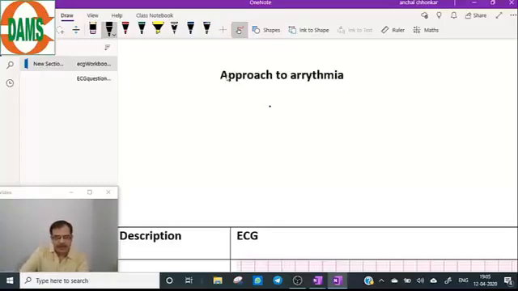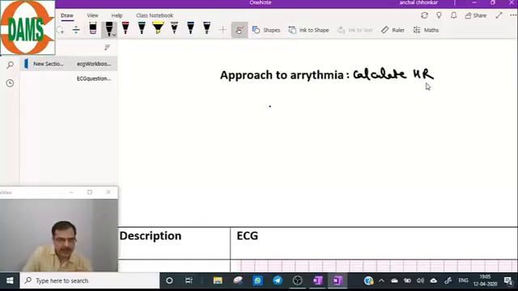What is the method to diagnose the arrhythmia? First, we have to classify whether it is a slow heart rate or a fast heart rate. That is the first identification in any arrhythmia. So you have to calculate the heart rate. Now, how to calculate the heart rate?